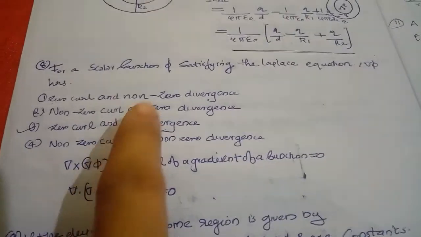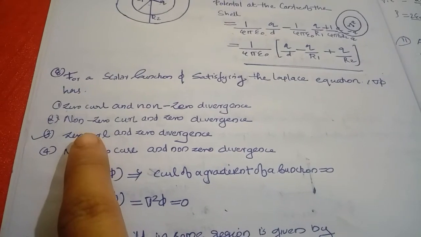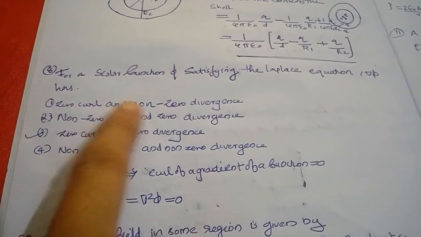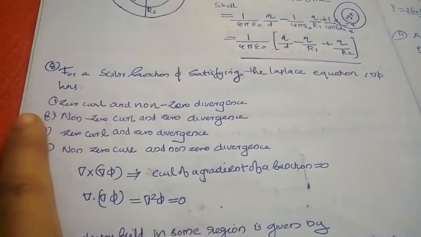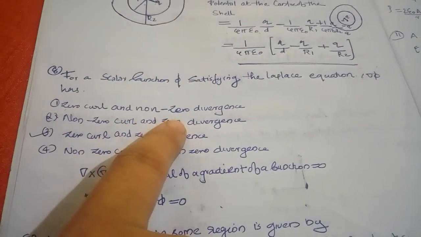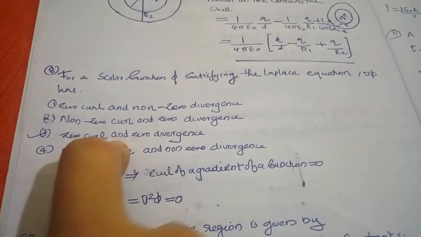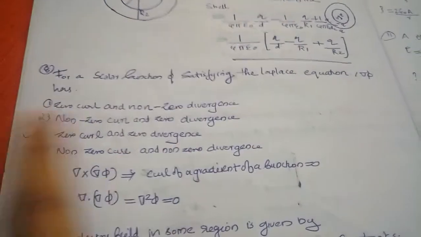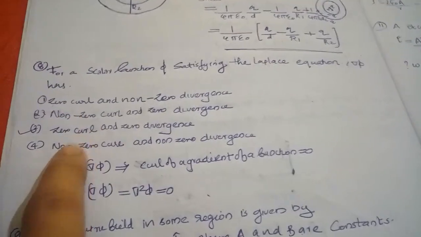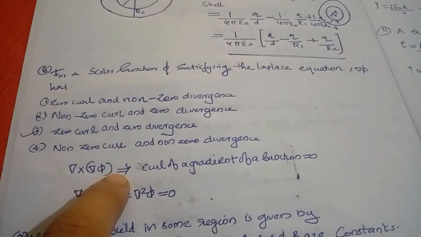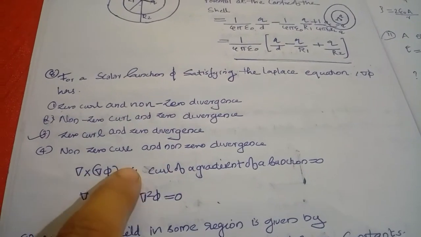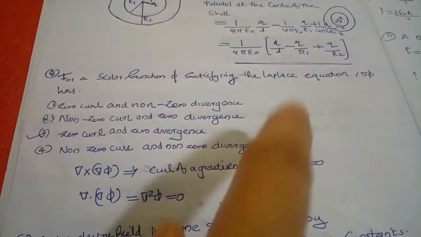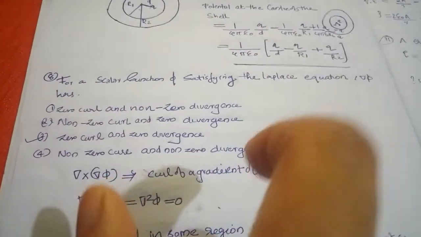So the option is 3, because zero curl with non-zero divergence is not possible, and non-zero curl with zero divergence is not possible. Zero curl and zero divergence is possible and true, because del cross del phi is equal to 0, since the curl of the gradient of a scalar is 0.